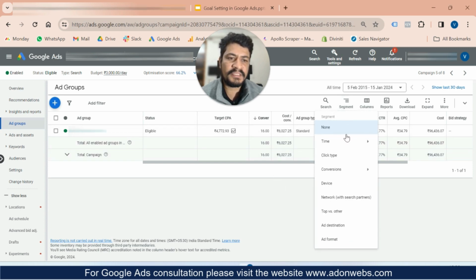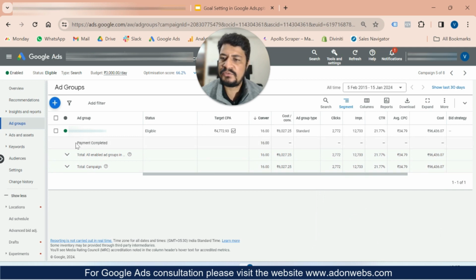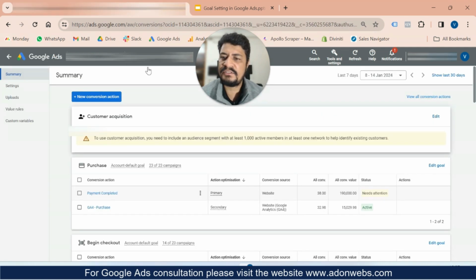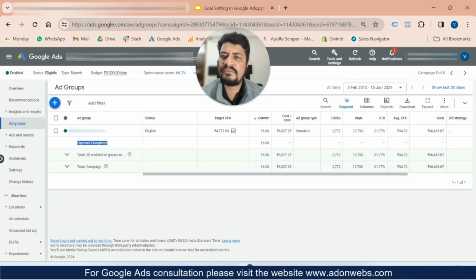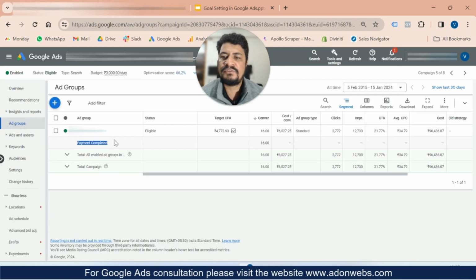So if I go to segment and click conversion and conversion action, this is my primary conversion, as you can see here. So this is reporting only for this one, not for this one, because I selected the purchase as a goal. But these have two options here: one is payment completed, one is GA4 purchase. So I'm not tracking any GA4 as my primary goal here. So this is not reporting that data here.